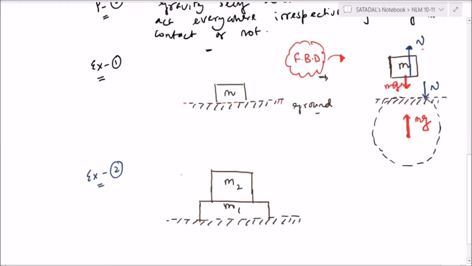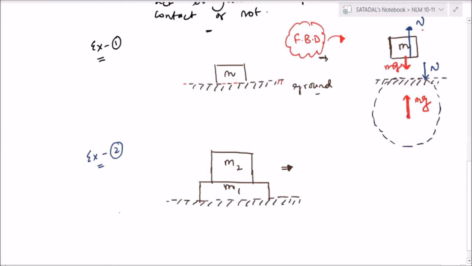Yes, Raja? Sir, same as example 1 only, sir, but this time mass 1 and mass 2 have one force. Diagram speaks. Okay. Shall I show the diagram? Yes. Yes, Mr. Akash? Sir, the normal reaction between M1 and the ground will act as N1 upward on M1 and N1 downward on the ground, sir. No, towards the diagram.